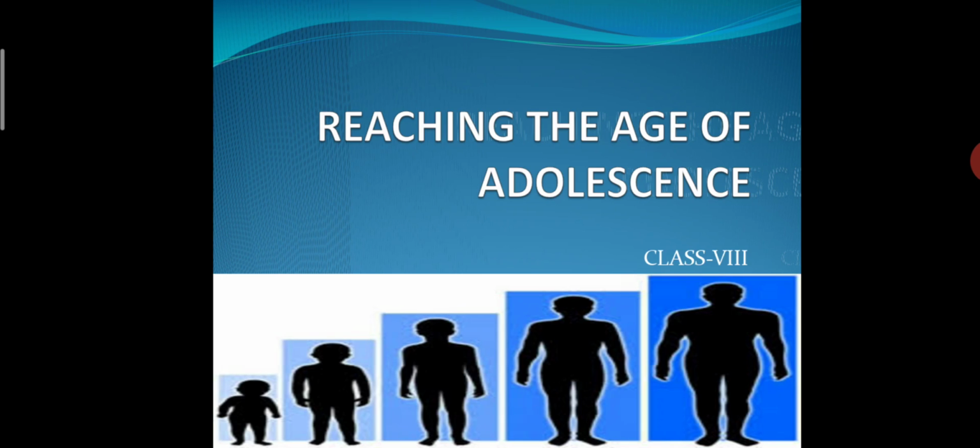Today we are going to discuss our class 8 chapter. The name of our chapter is Reaching the Age of Adolescence, and it is chapter 10. Okay, now students, what is the name of the chapter? That is Reaching the Age of Adolescence. It means that in this chapter we are going to discuss what changes happen in our body when we are at the stage of adolescence.